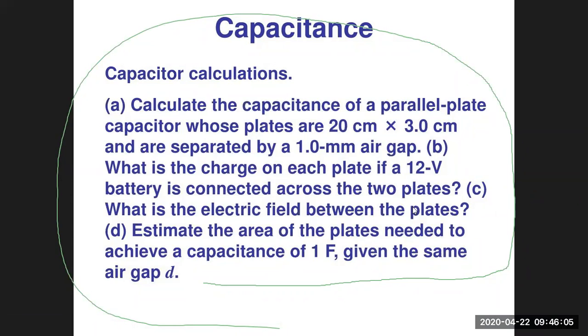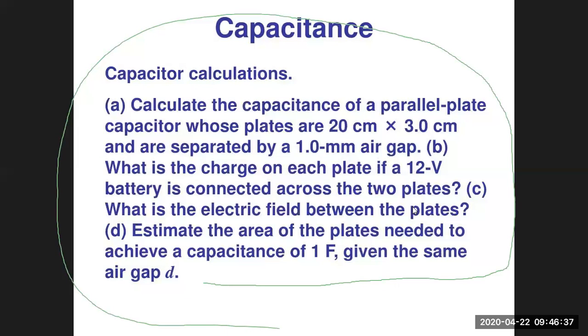Here sigma equals Q by A. Q is already determined from part B. So when the answer of part B is divided by the area given in part A, it gives you the surface charge density. Then the electric field will be Q upon epsilon naught A. Putting the values of Q, area and epsilon naught, we can get the electric field.